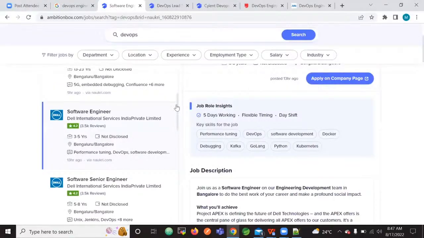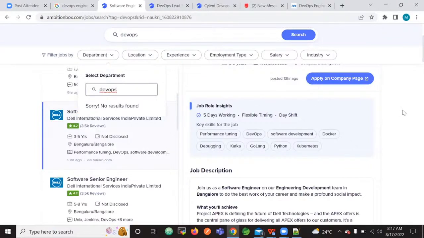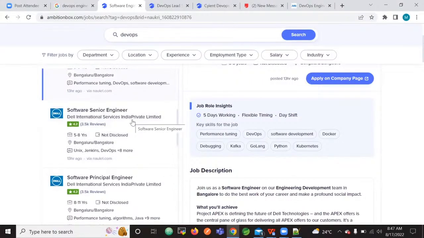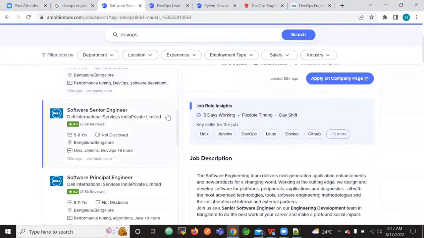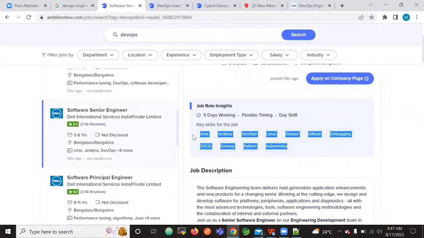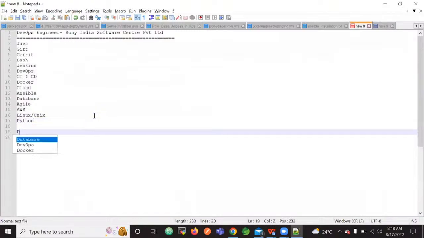Okay. Then next, in fact, we have to look for the DevOps jobs. I think this is the common DevOps keyword they have used, and then they published these things. Now, if you can see, 13 hours ago, Dell published what they are looking for. They are looking for Docker, Kubernetes, Linux, Jenkins, CI/CD, GitHub, and of course other things also. And what is this company? Dell.